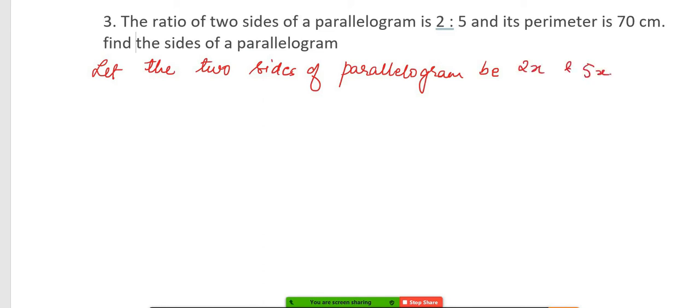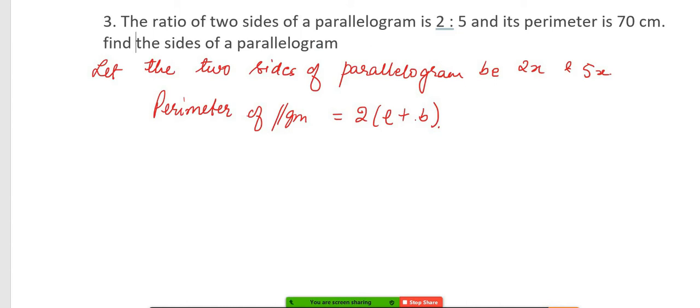Now, perimeter of a parallelogram is equal to 2 into L plus B. मैम इसका भी सेम ही फॉर्मूला रहता है ना. Actually perimeter is sum of all sides, right? So in this also, as in case of rectangle, the two sides are different. Yes, same formula for it.